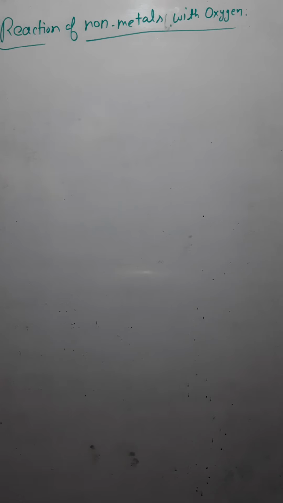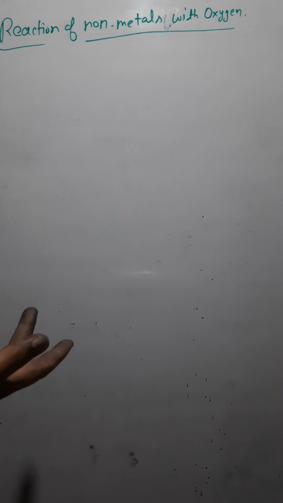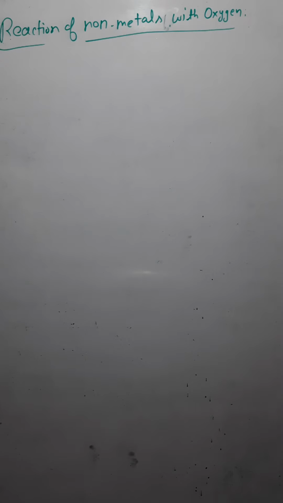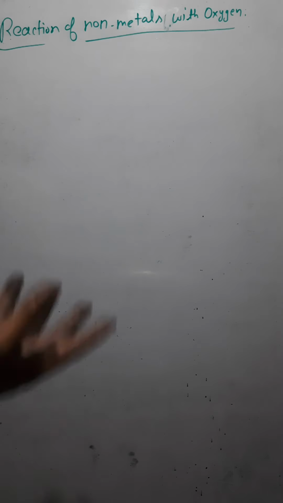Hello, dear students. Today we will move ahead in the fourth chapter of class 8th science, that is Materials: Metals and Non-Metals. We were discussing the chemical properties of metals and non-metals. We have already discussed some chemical properties of metals, like what happens when metals react with oxygen. Metals form metal oxides, and we have also discussed that metal oxides are acidic or basic in nature.